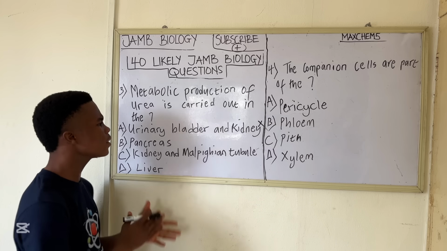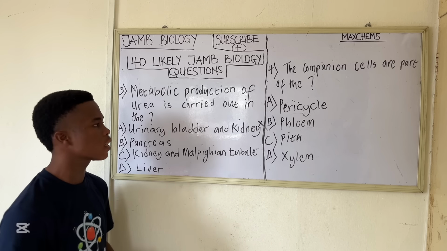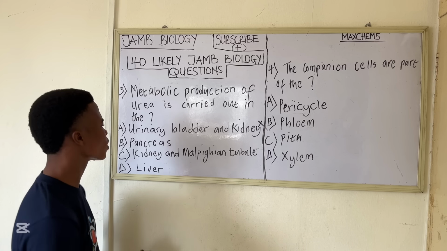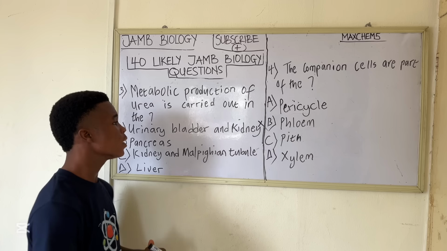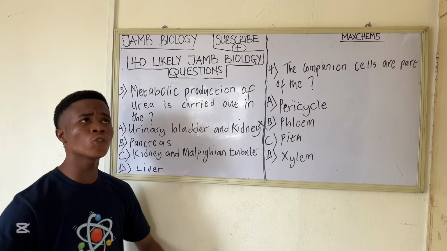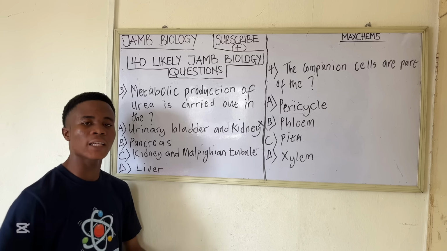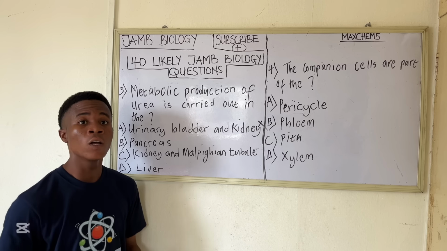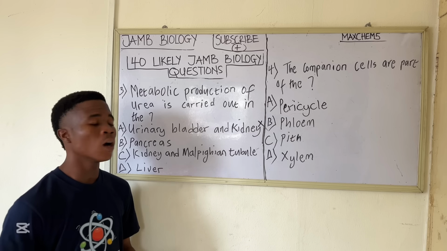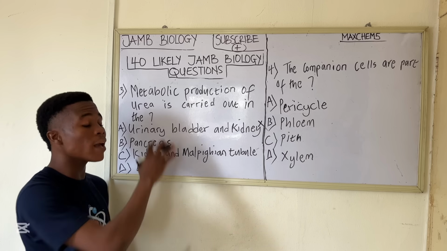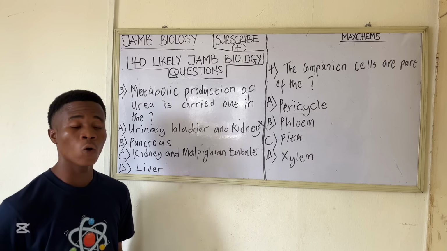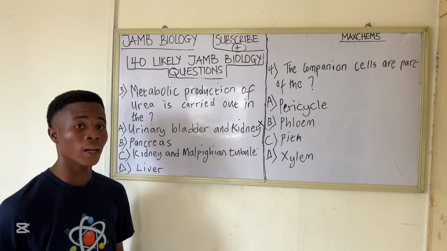You need to understand what the urinary bladder is and also what a kidney is. The urinary bladder is an organ found in the excretory system, and it is like a storage house of urine. It is used to store urine in the body. Not urea, I said urine, because urea is just a component of urine. We still have other components of urine like water and salt.